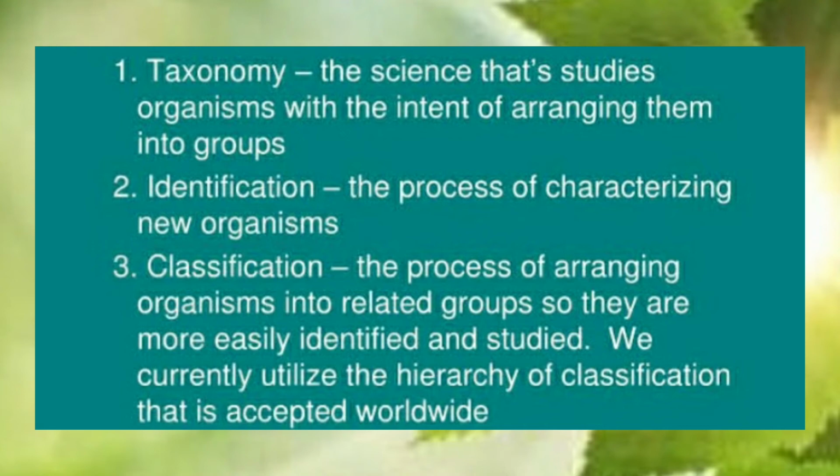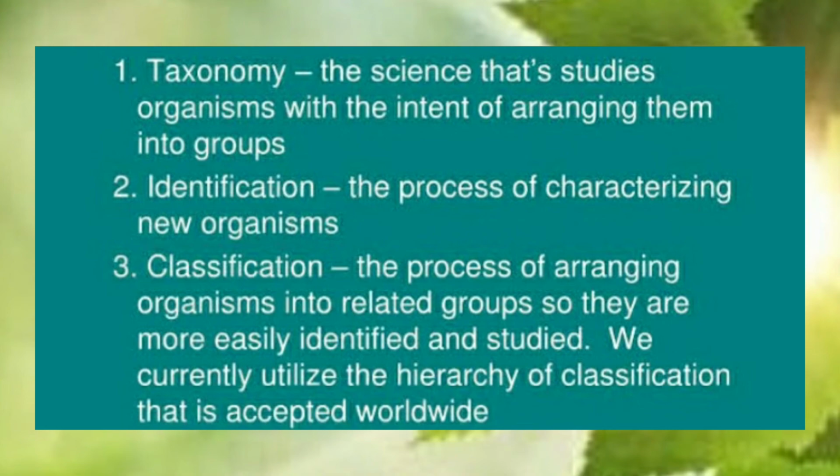So taxonomy is a branch of science which helps to arrange the organisms into groups, then identify them based on characteristics, and then classify them based on related groups, so that it is easy to identify and study. That's the reason why organisms need to be classified. So the study where organisms are grouped, identified and classified by their names, or we call it nomenclature, is called taxonomy.